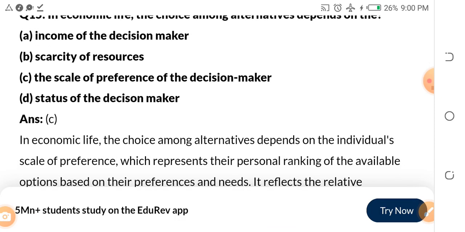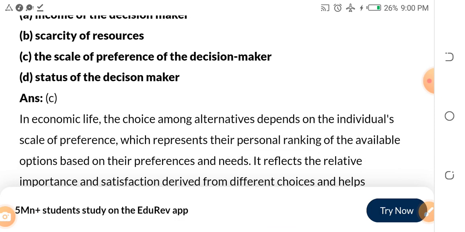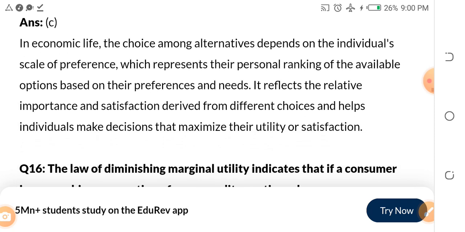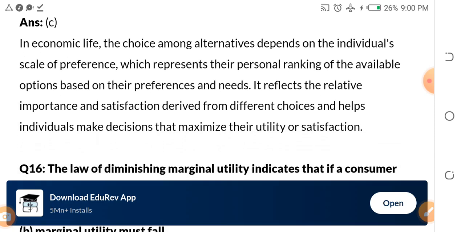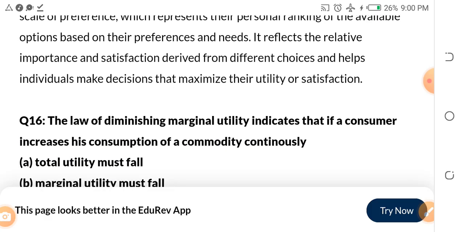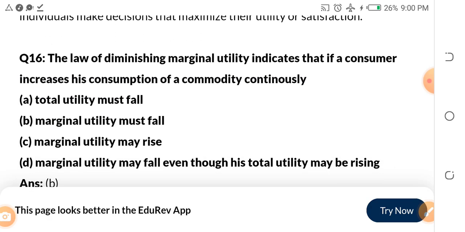If there are alternatives, of course, it will depend on your scale of preference. In economics, the choice among alternatives depends on individual scale of preference, which represents the personal ranking of the available options based on their preferences and needs. Scale of preference represents the relative importance and satisfaction derived from different choices and helps individuals make decisions that maximize their utility and satisfaction.